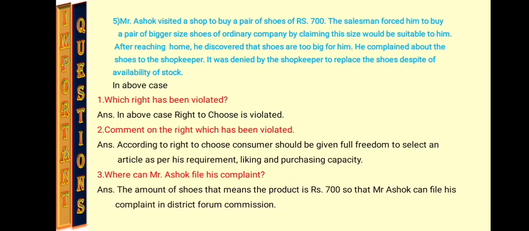And the third question is, where can Mr. Ashok file his complaint? The answer is, the amount of shoes, that means the product, is rupees 700, so Mr. Ashok can file his complaint in the district commission. Okay.